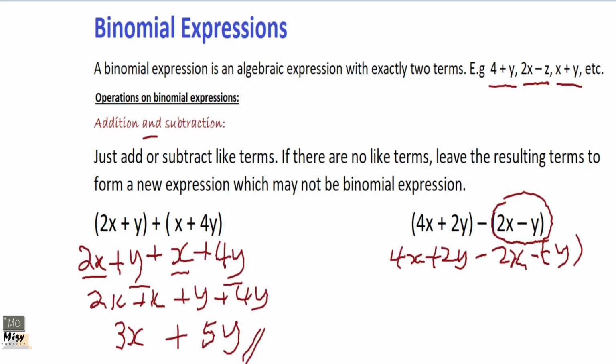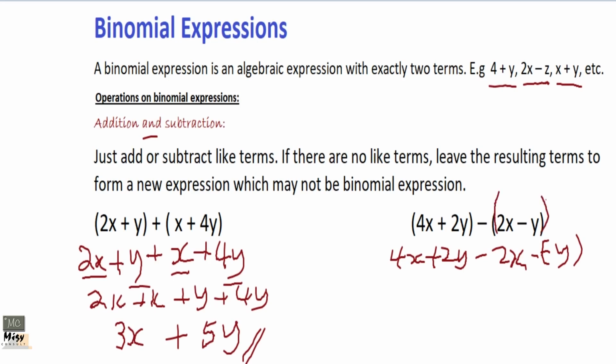Here it was positive, that's why we didn't have any problem. But here it is negative, so it is minus each individual term in the expression because of the parenthesis. If there was no parenthesis, then it's affecting only the number that is closest to it. But when there is parenthesis, it means that it's affecting everything inside.